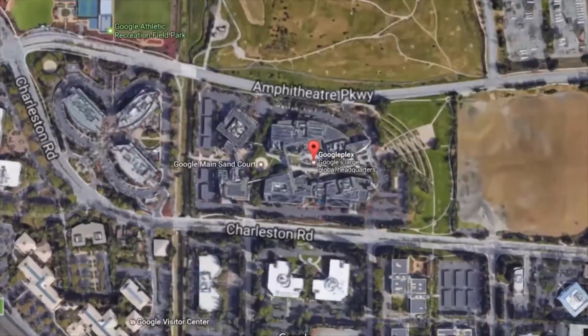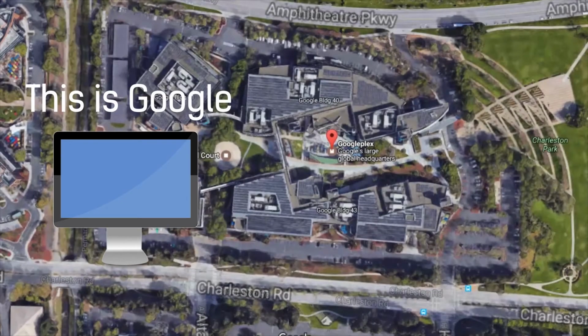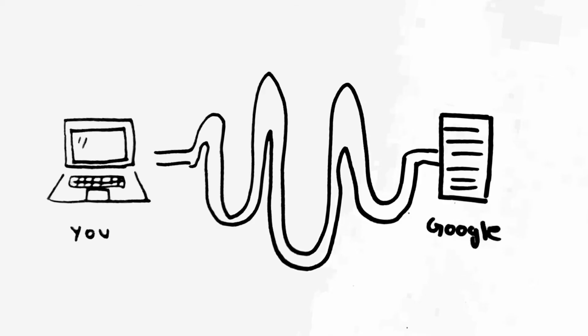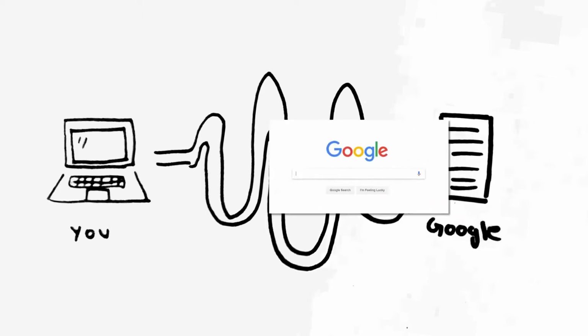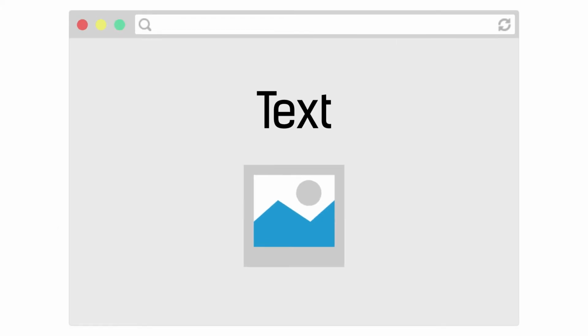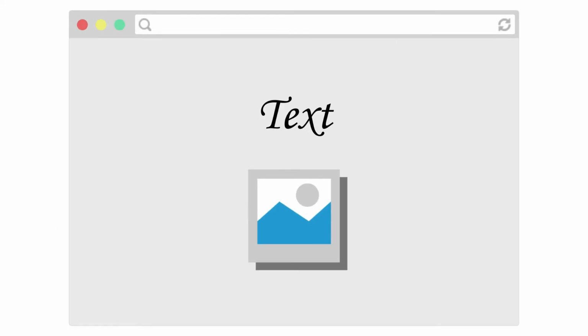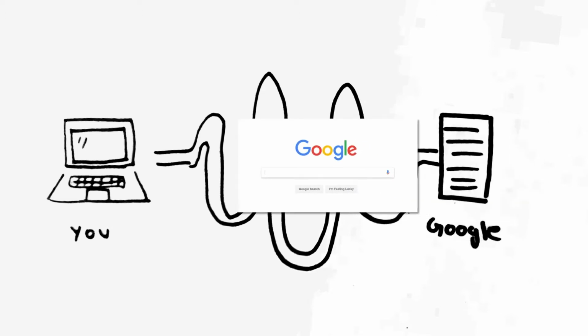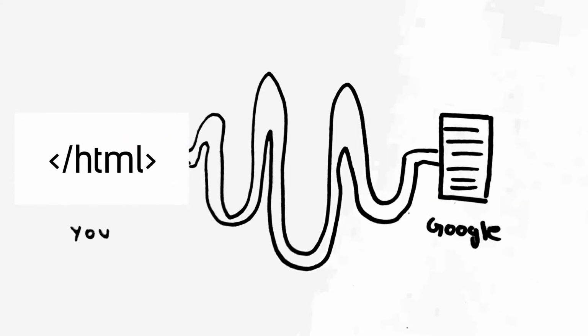So Google isn't really a magical thing that appears from the cloud on your screen. Google is a computer on the network, sitting somewhere in California, waiting for your messages. When you type in google.com, your laptop sends a message to the computer whose address is google.com. Google then sends you back a message. The contents of this message is a document written in HTML. HTML specifies how text and images are styled on your screen, which your web browser reads and displays. To recap, you send Google a message saying, "Hey, give me your homepage," and Google sends you HTML so that your computer can display that page.